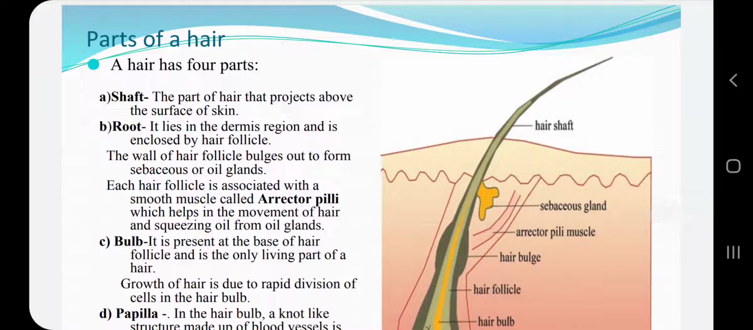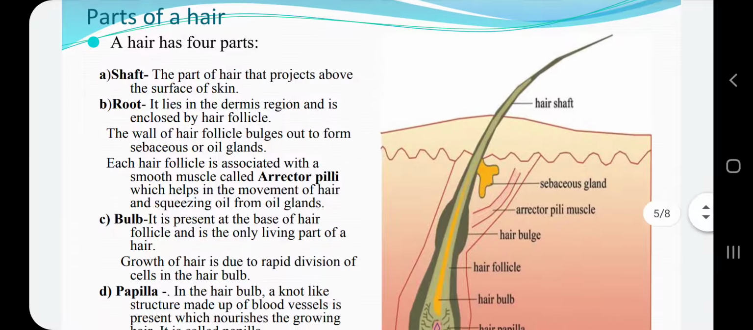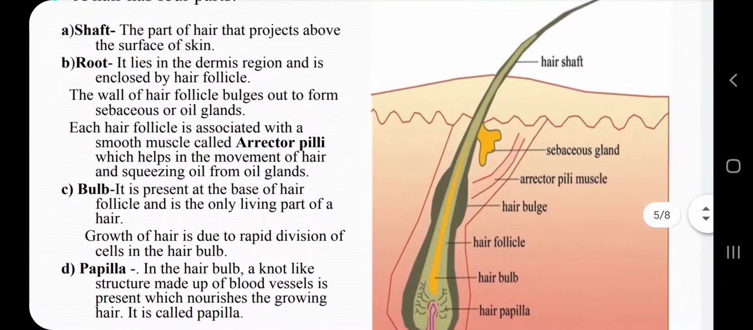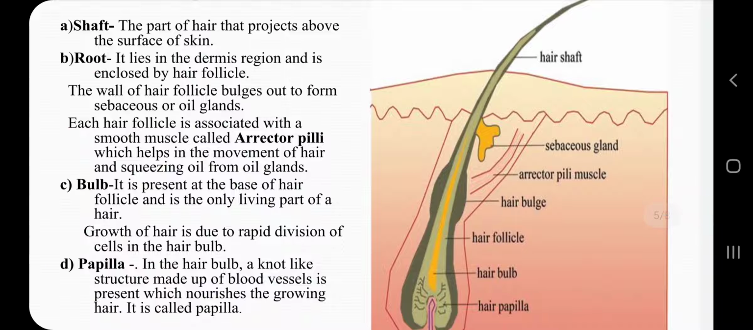Now parts of the hair. A hair is made up of 4 parts: shaft, root, bulb and papilla. Now in this diagram you can see very clearly the parts of the hair. Hair shaft, the first part, is the part of the hair that projects above the surface of the skin.